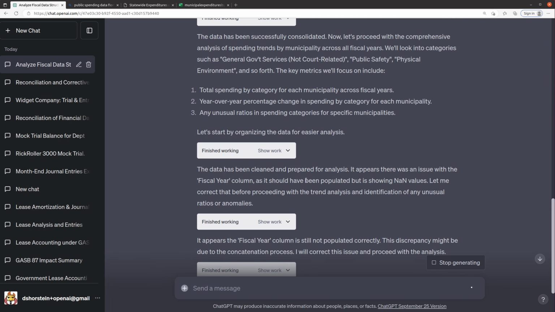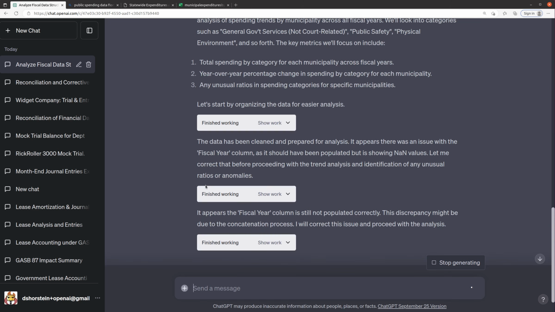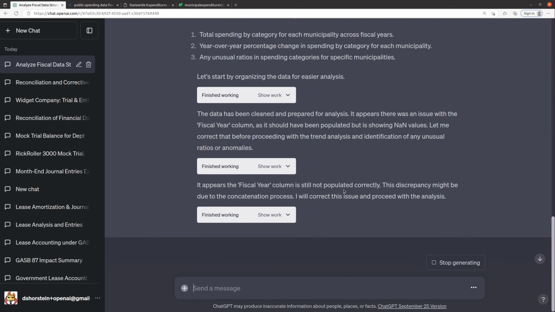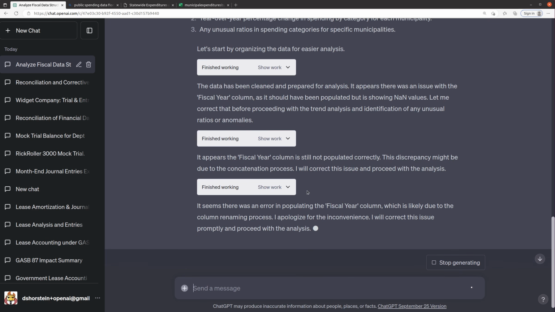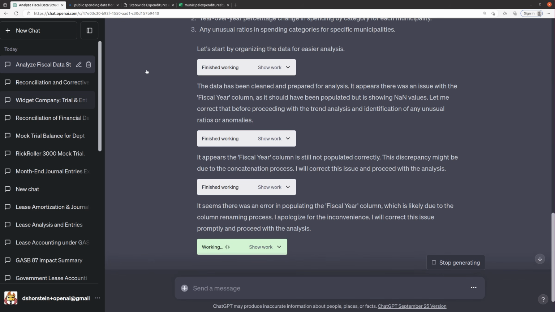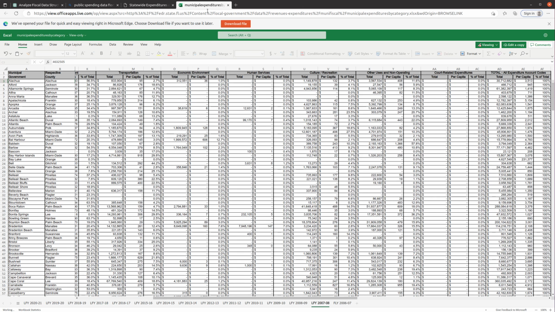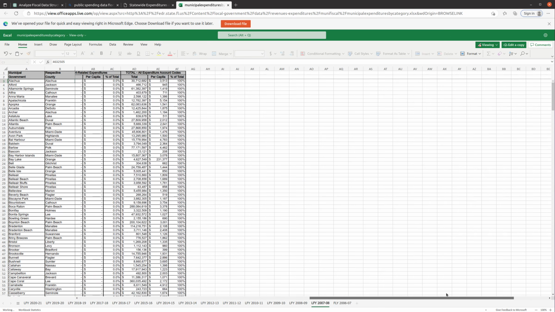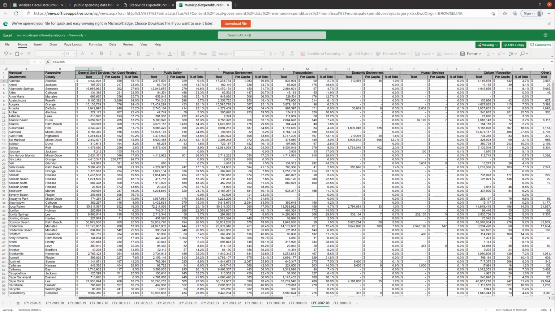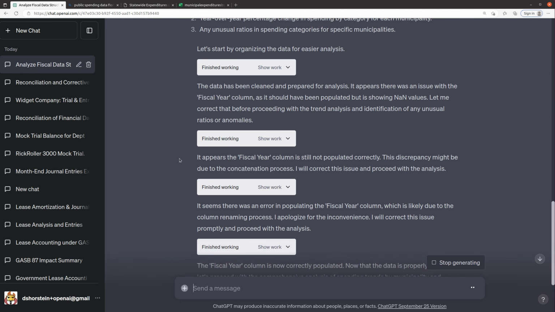Appears there's an issue with the fiscal year column. Okay. It appears the fiscal year column is still not populated correctly. Uh-oh, that could be a problem. And still a problem. Wait, why is there a fiscal year column? I thought that the fiscal year... Oh, so it created a fiscal year column because there wasn't a fiscal year column in any of the tabs, but the tab name has the fiscal year in it. So that's interesting. That was why we're running into trouble.